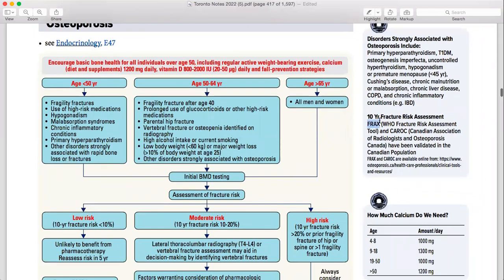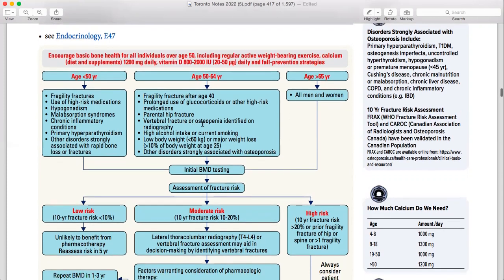So doing this FRAX and CAROC is kind of okay. So this one is written, I don't know which chapter, but they said you have to start from the FRAX, then do BMD. So it is totally fine, because what is FRAX? FRAX is basically you are doing this assessment testing, and on the basis of that, you are finding if that particular patient needs BMD or not, because BMD is kind of expensive. You are using government funds, and you need to see if that particular patient needs it or not.